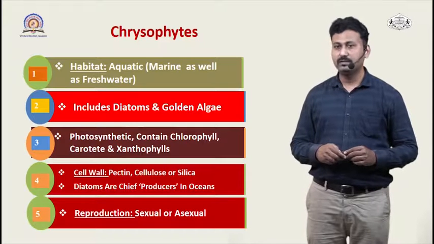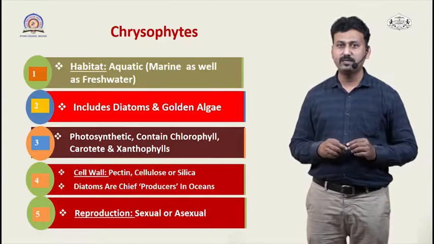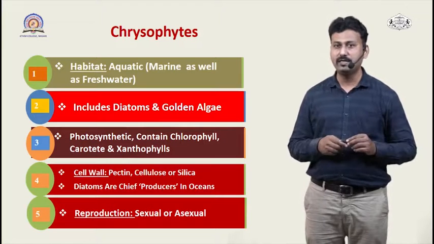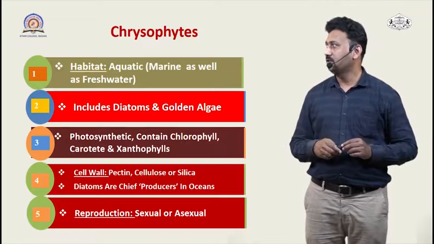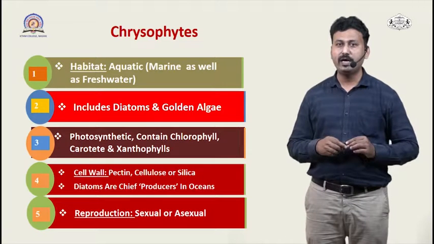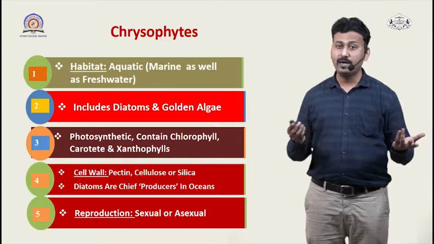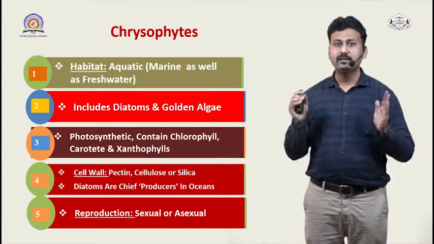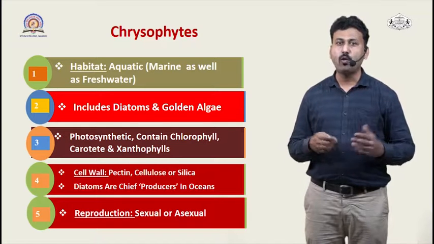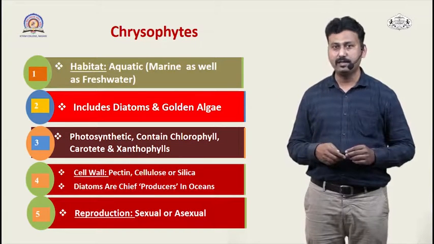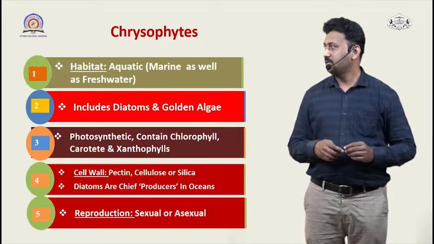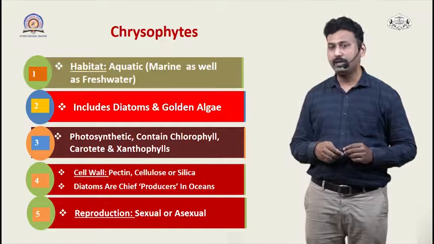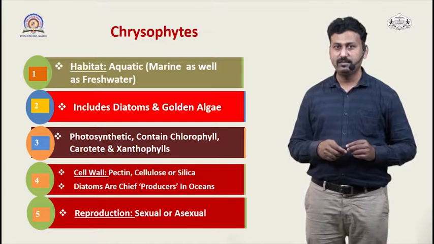Now we will see the first group of these protists, those are known as chrysophytes. So what is meant by chrysophytes? These are the organisms which live in the aquatic environment. They can live in marine as well as freshwater conditions, and this basically includes all the diatoms and the golden algae. They are photosynthetic organisms which contain chlorophyll, carotene and xanthophyll in their cell.